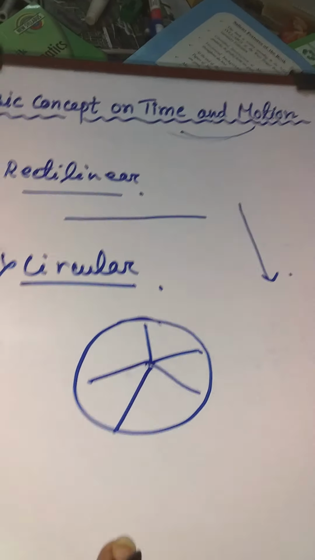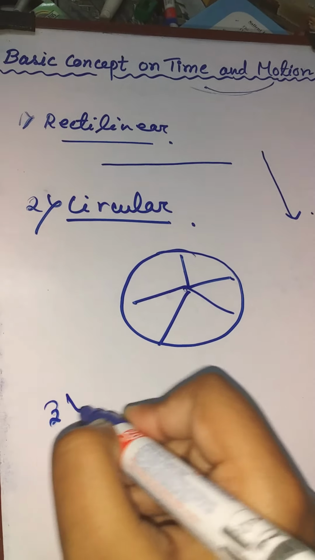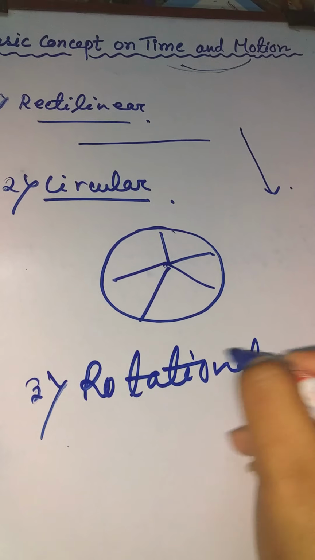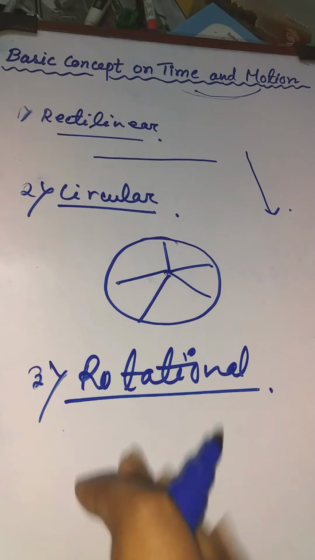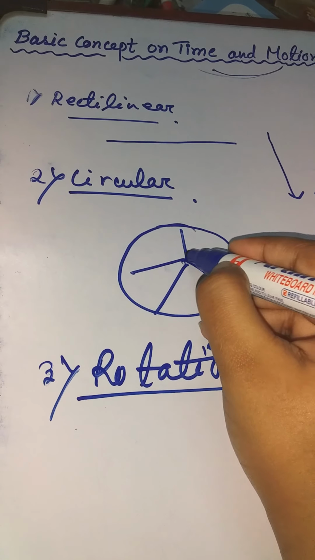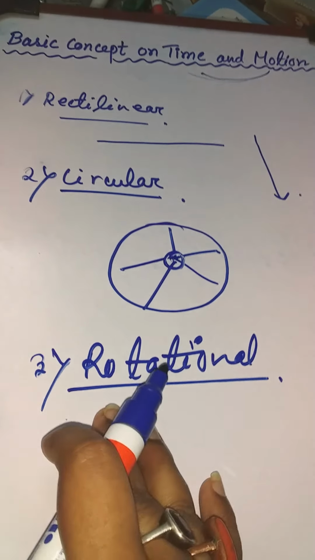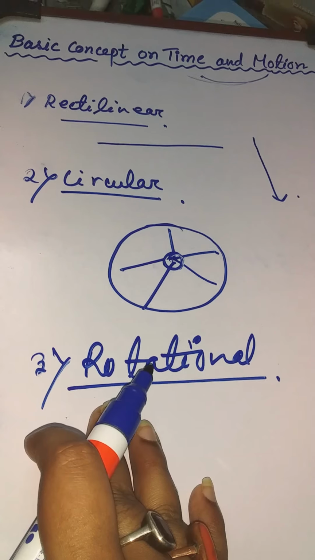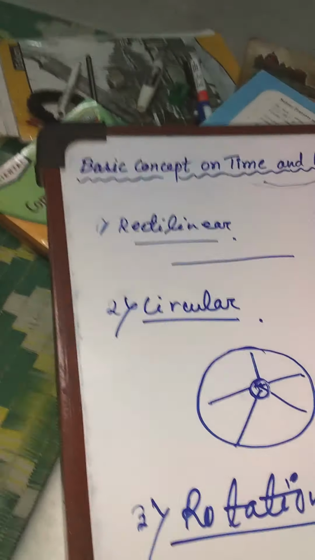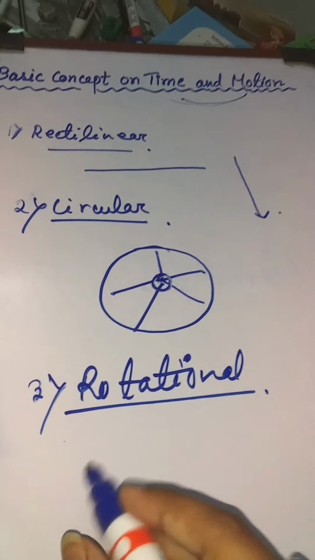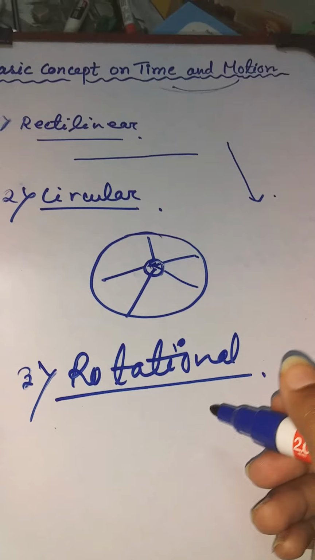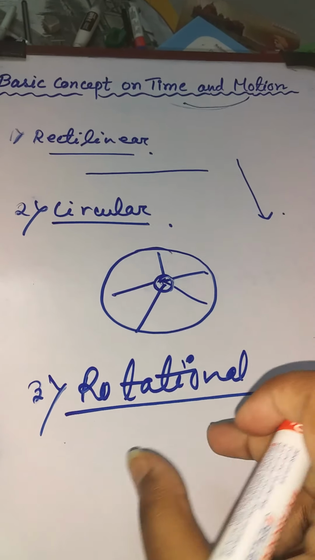Next, the third one is rotation. This is also similar to circular motion, but in circular motion there is a fixed point, whereas in rotation there should be a fixed axis along which the object moves. For example, the motion of a spinning top. There is a fixed axis.